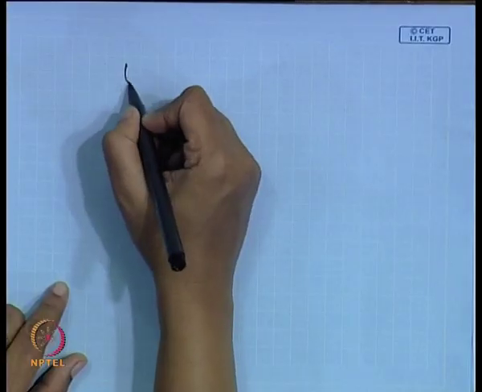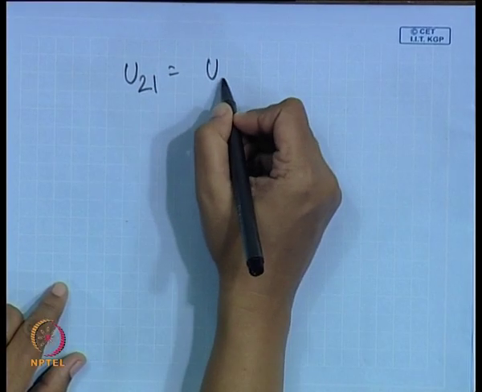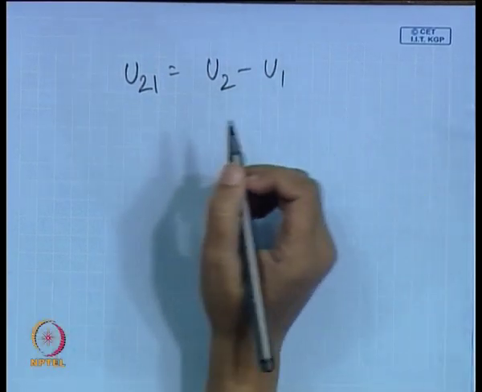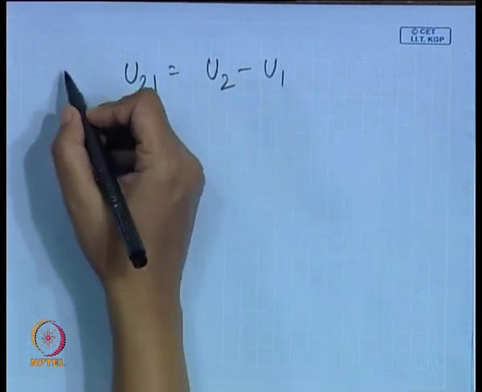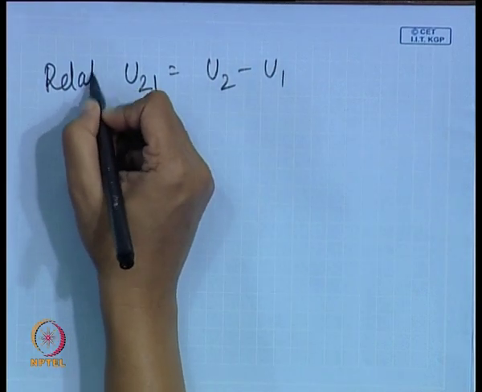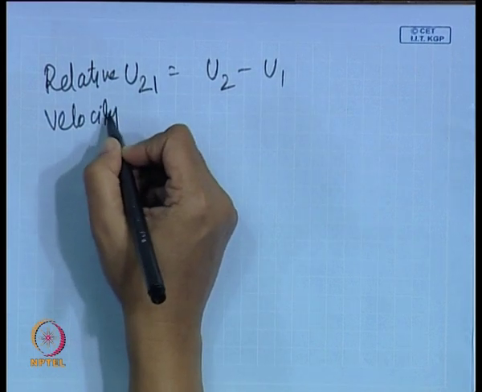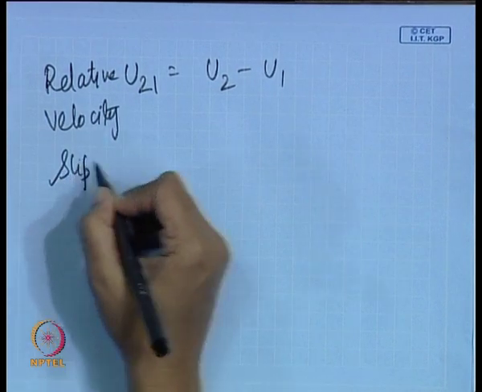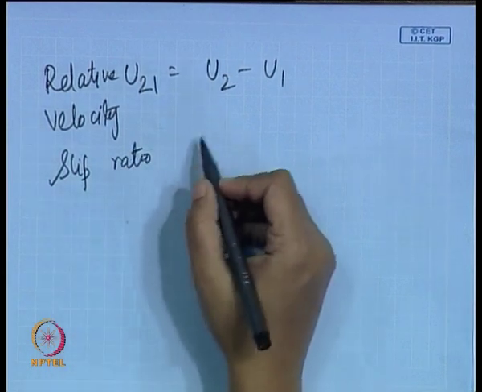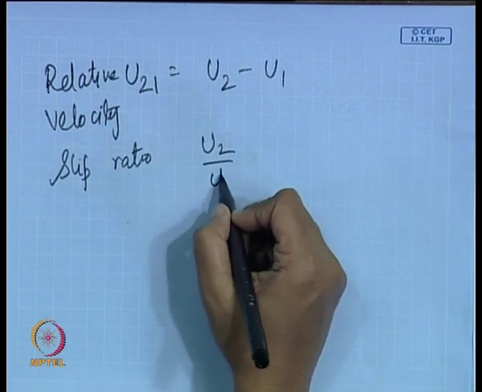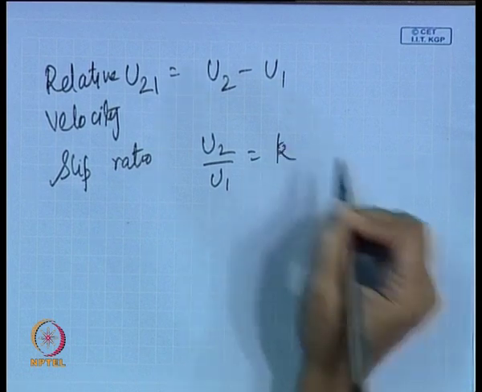Relative velocity, we have defined it as u21, which is nothing but equal to u2 minus u1, and this is the relative velocity, and the slip ratio, which is nothing but u2 by u1, which is known as k.